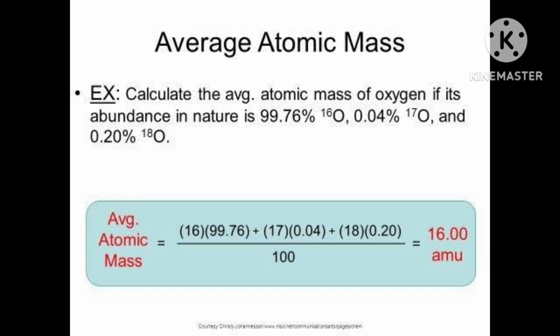What is the actual mass? The actual mass of an atom means its mass in gram, which is obtained by dividing the atomic mass of the element by Avogadro number. That is 6.02 into 10 to the power 23. Okay, this Avogadro number is 6.02 into 10 to the power 23.